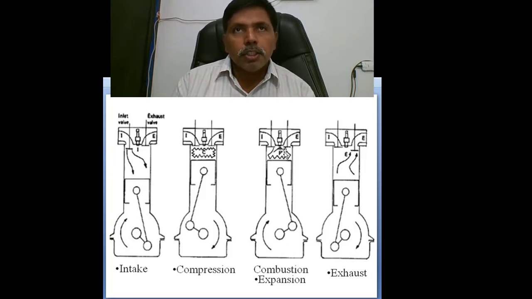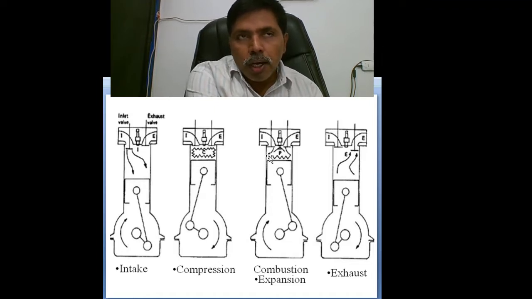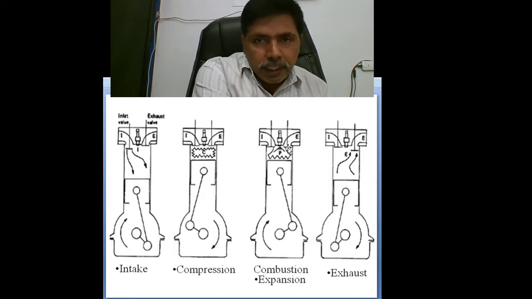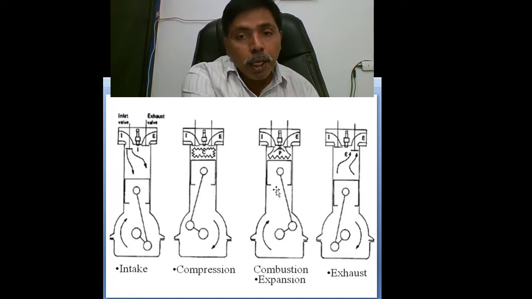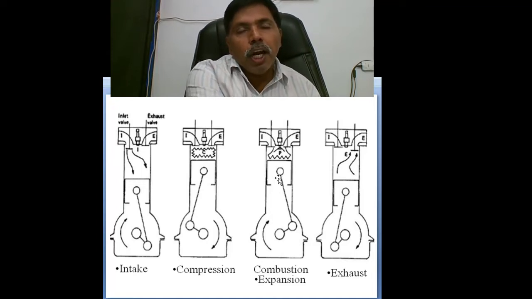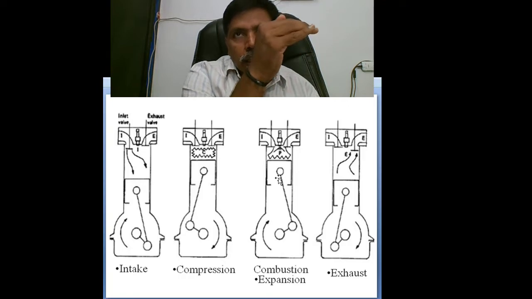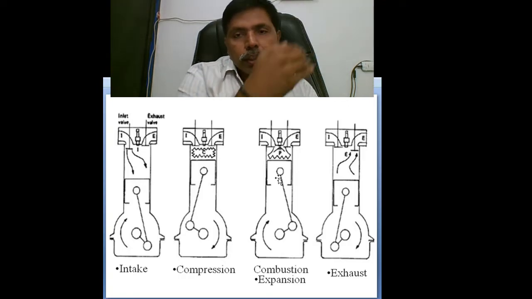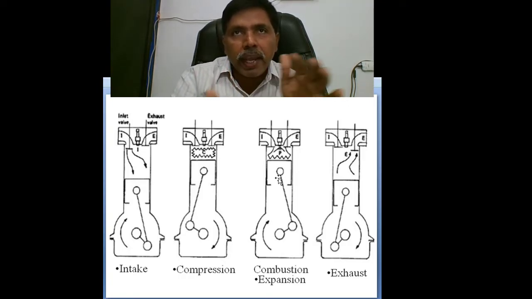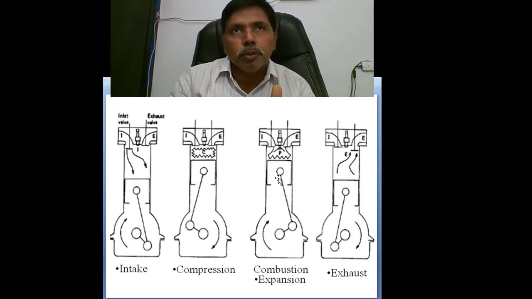After combustion, a sudden explosion of power comes into the picture, but it is a closed system. In a closed system, boundaries are real and can be fixed or movable. Here the boundaries are real: head, cylinder and piston. The head and cylinder are fixed boundaries, and the piston is a movable boundary. Automatically the piston starts moving from top dead center to bottom dead center. Expansion is the power stroke.